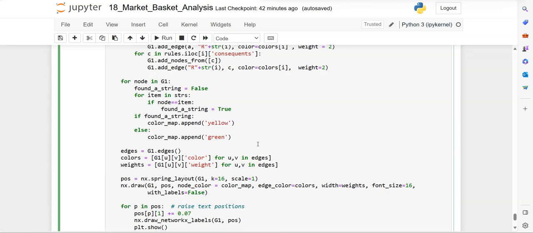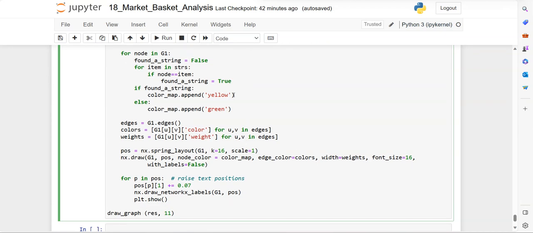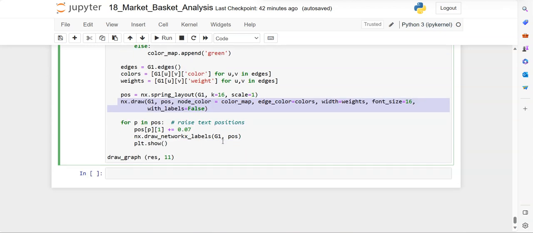If there is no string, then green color. So we can differentiate the yellow color and the green color. And then we are getting the edges, creating an object g1.edges, and for each color value we are getting the color and weight also. Then this is the important method which can draw the FP tree, and we are showing the graph.